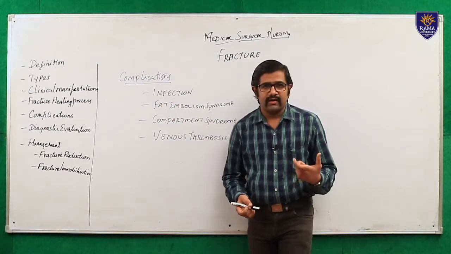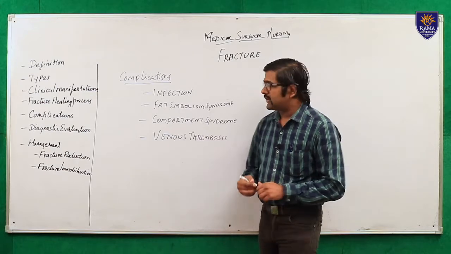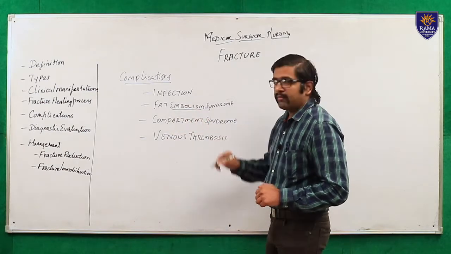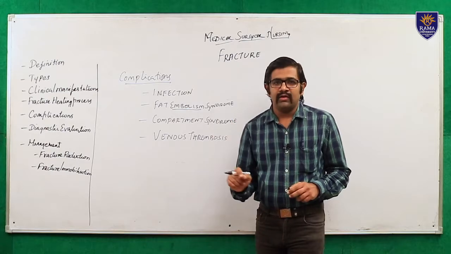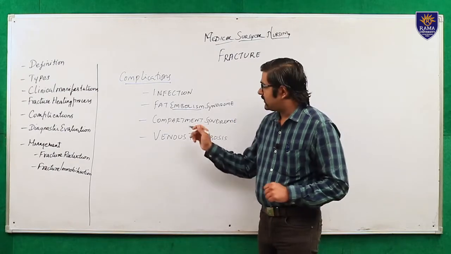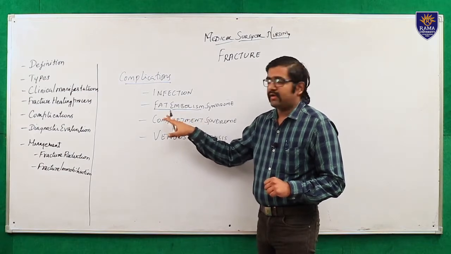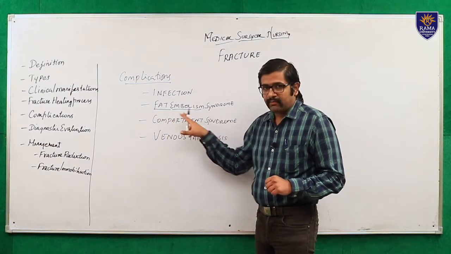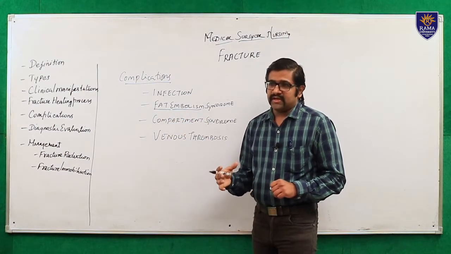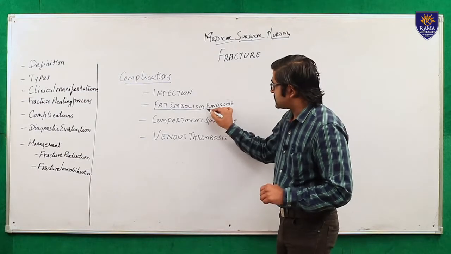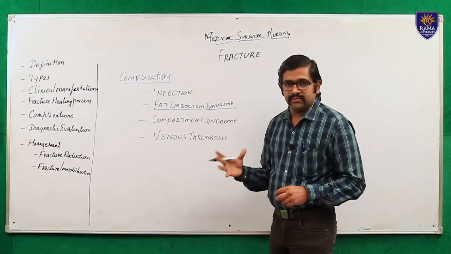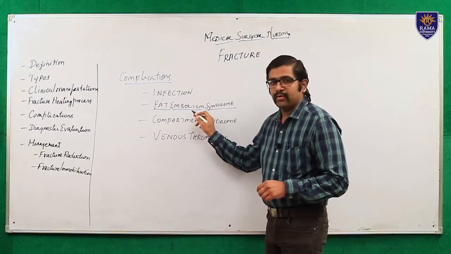Next one is called fat embolism syndrome. What does fat embolism syndrome mean? You know what embolism means: something is moving in the blood. Here what is moving? The fat is moving, so we call it a fat embolism. Due to that fat embolism, your patient is getting more symptoms, a group of symptoms, which is called a syndrome. So this is called fat embolism syndrome.